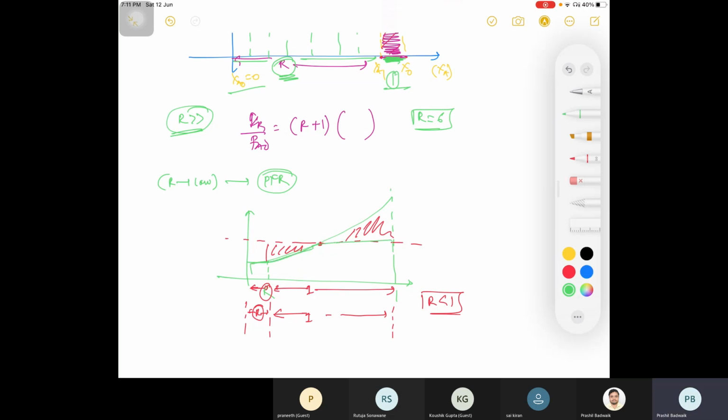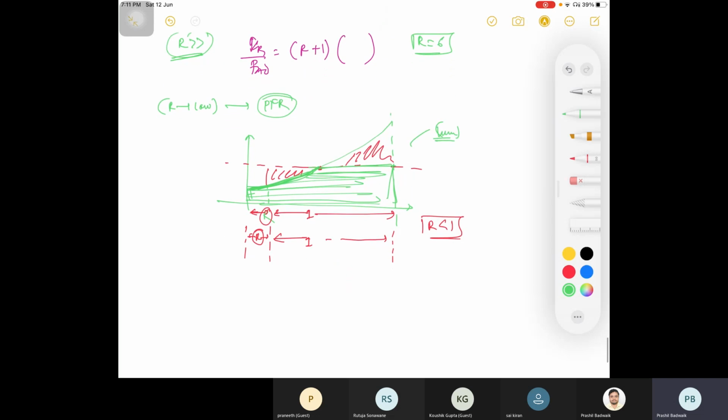So here you are following this curve. If R is low, whenever you are following the curve, I'll write again.